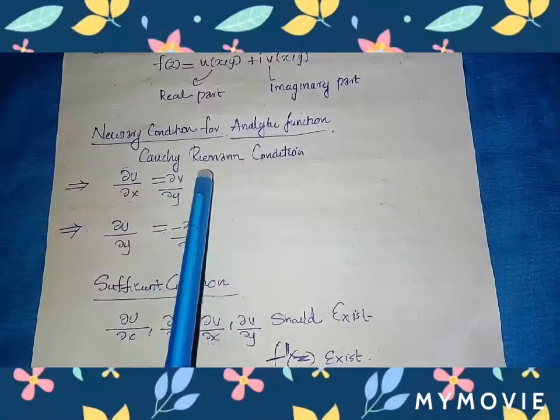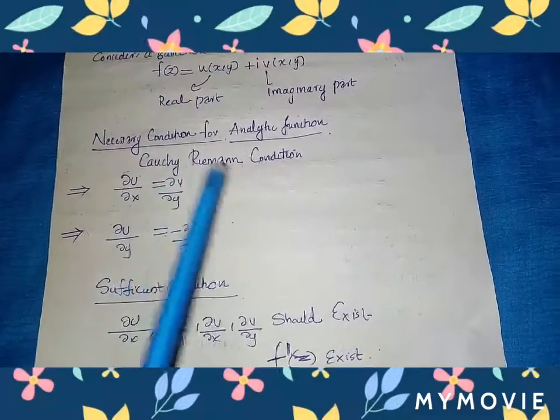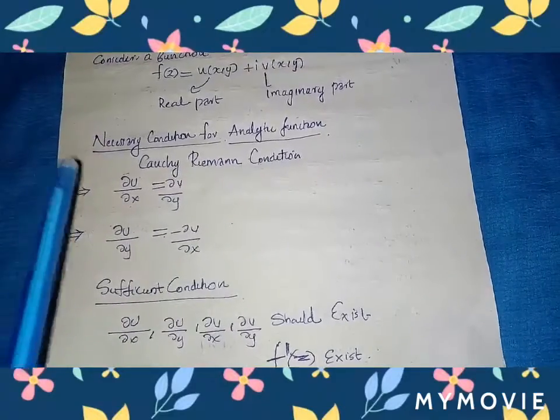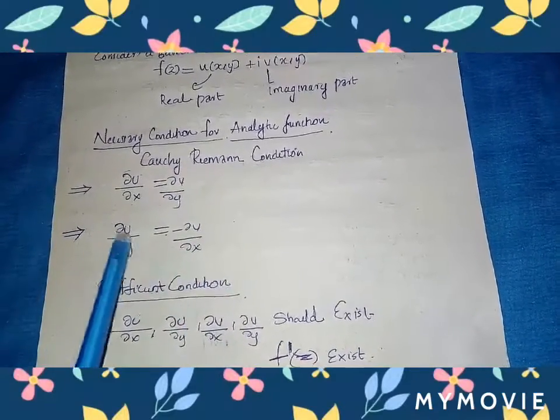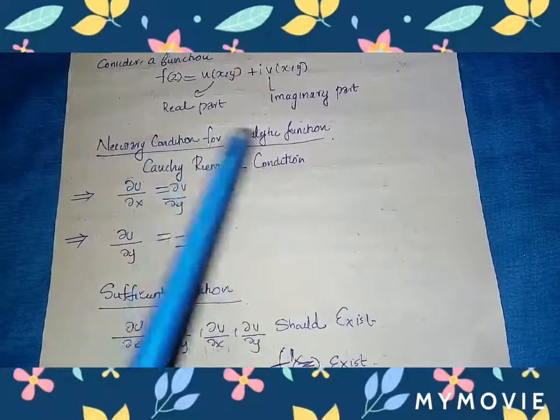Once again, we should remember this condition, that is the Cauchy-Riemann condition: dou u by dou x is equal to dou v by dou y, and dou u by dou y is equal to minus dou v by dou x.